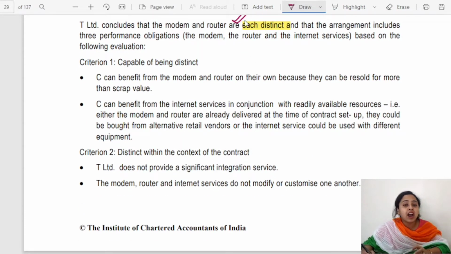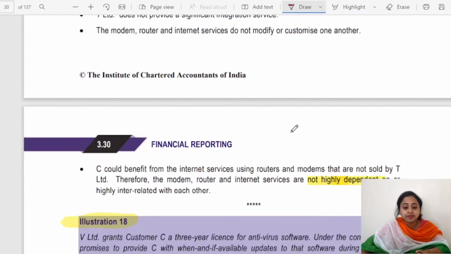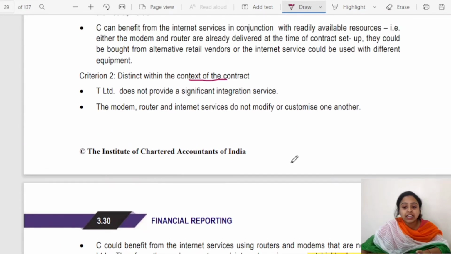Distinct means capable of being used on their own or with readily available resources. And in the context of the contract, it should not involve a significant modification of the existing goods and services. Secondly, it should not be highly interrelated, highly integrated, or highly dependent. Therefore, it is said that there are 3 performance obligations.